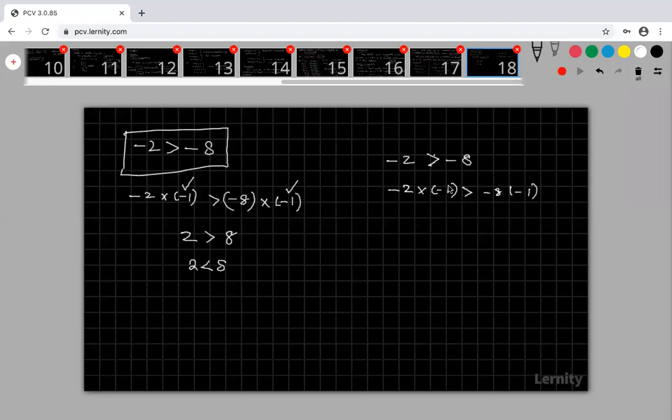If you are multiplying by minus 1, you have to change this inequality. My inequality will be reversed. This is a very important point in our inequality. Okay guys, that is an equation, but we are discussing inequalities.